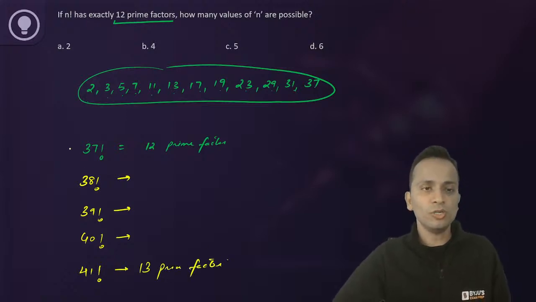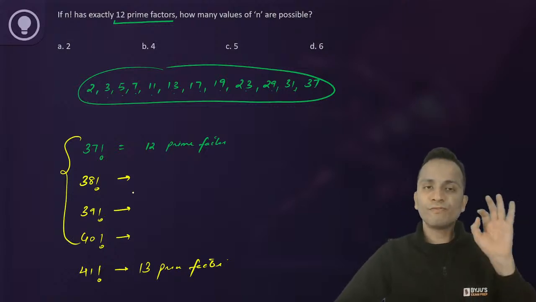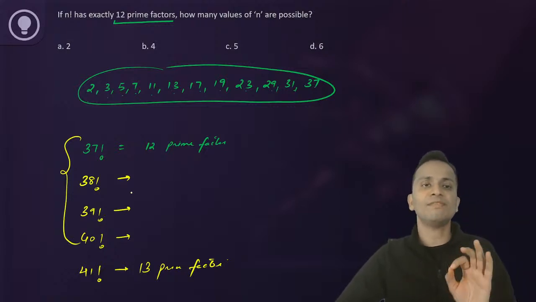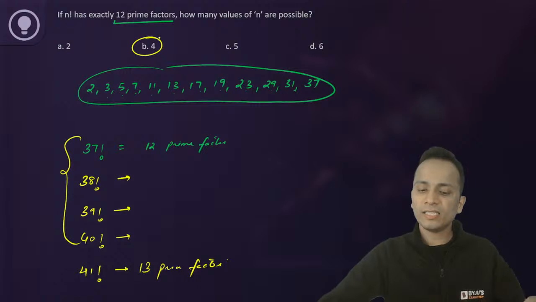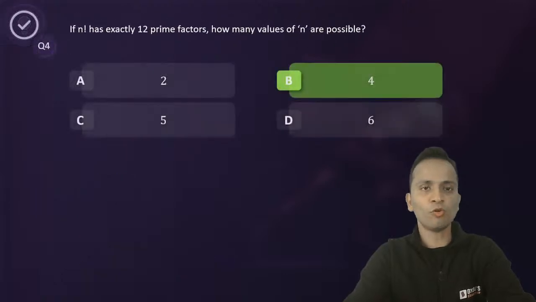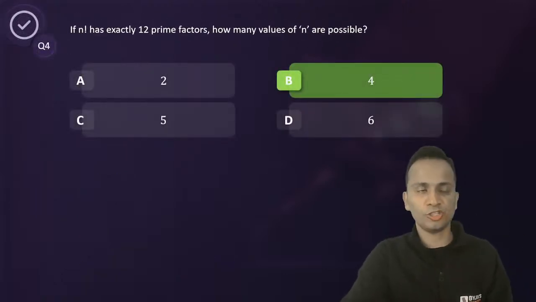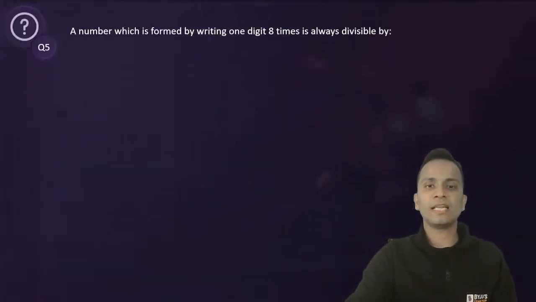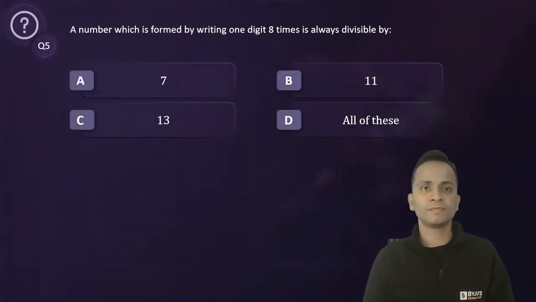Okay, so these 4 numbers will have 12 prime factors, and the correct answer should be option B, that is 4. Okay, so 4 will be the correct answer of this question. Perfect.